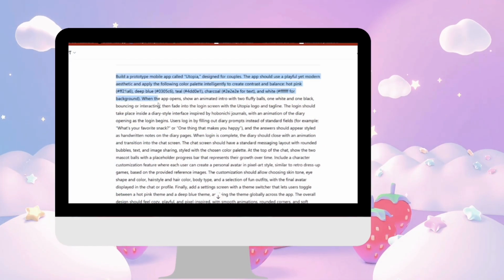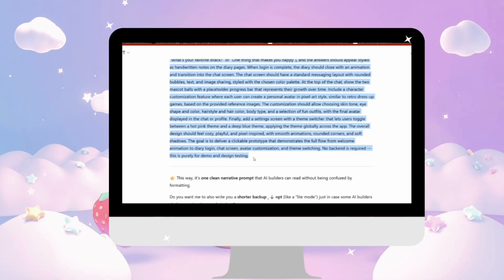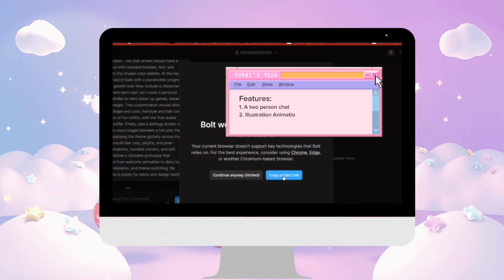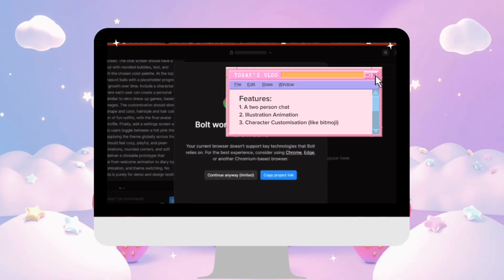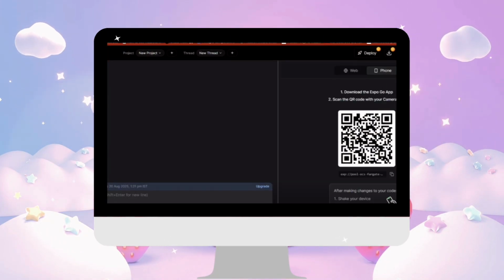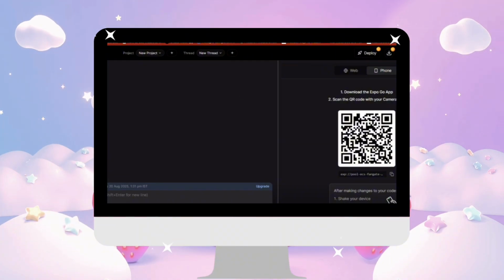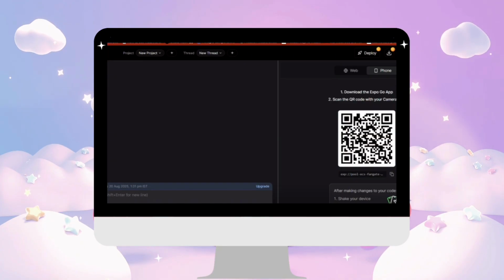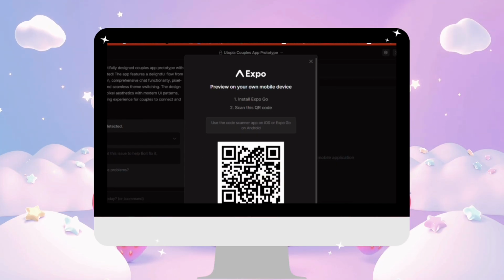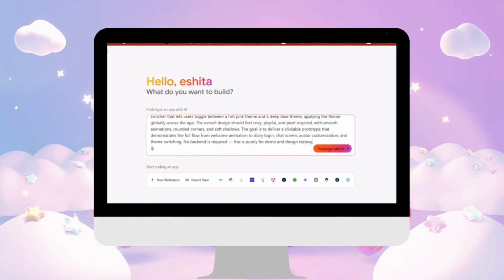Hey, for today, we are testing out some AI app builders with a simple prompt. 3 features: a 2-person chat, illustration animation, and character building with customization. I tried Kiki, Bolt, DraftBit, and Firebase Studio, and you'll need Expo Go on your phone to preview the app live. Kiki was kind of a turn-off. It only allowed 300 words in the free prompt, and honestly, none of them nailed all 3. Kiki and Bolt couldn't even build a working app.